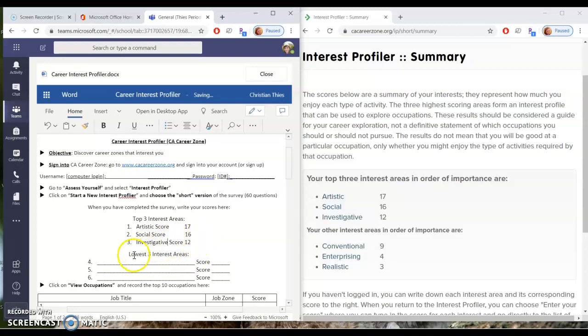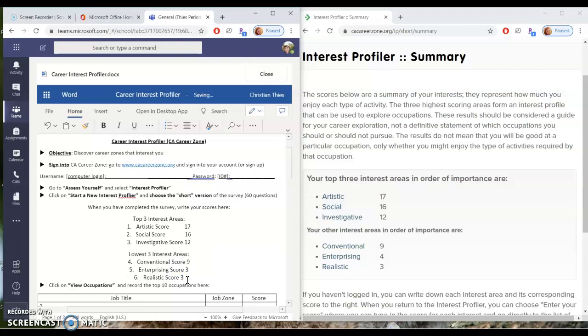All right. And then my lowest three were conventional, and I got a score of 9. Enterprising, score of 3, and then realistic, score of 3.